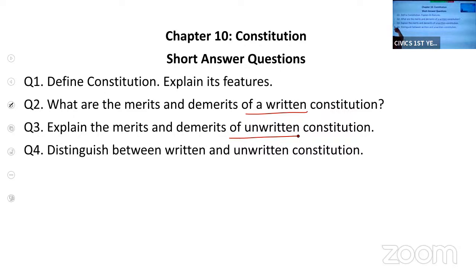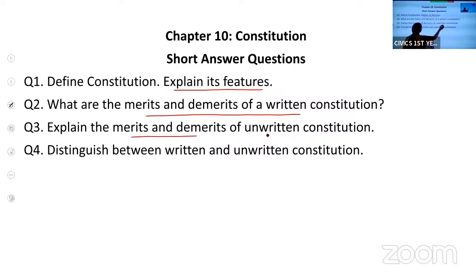We'll discuss each topic in detail, but see the questions. What are the questions which are important? First one is features of constitution, then merits and demerits of written constitution, merits and demerits of unwritten constitution, differences between written and unwritten constitution.